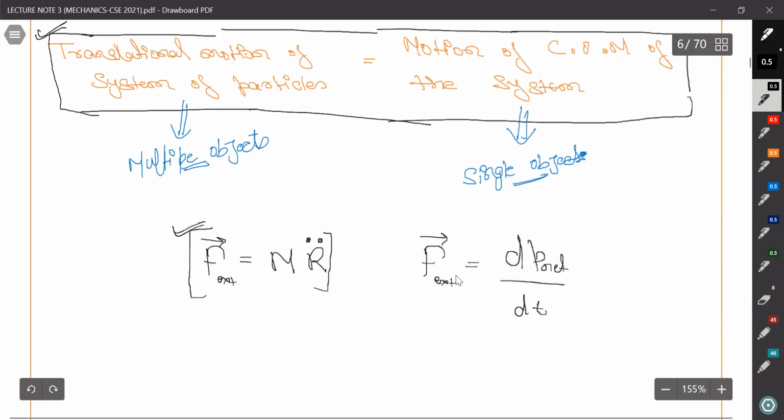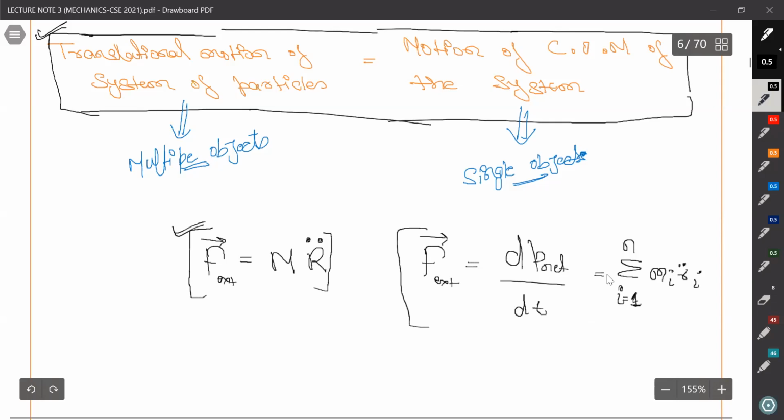If I miss writing the F external, you should treat it as F external only. This dP net will be equal to summation i equals 1 to n of M i A i. You can write the acceleration, or you can write R double dot i also here.